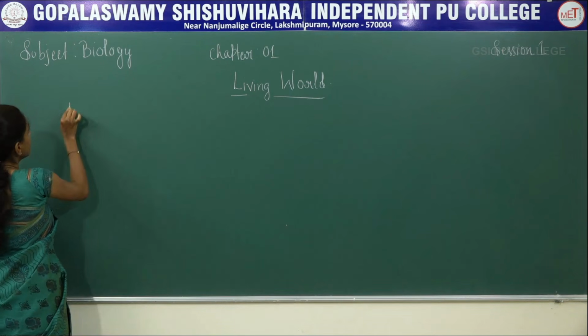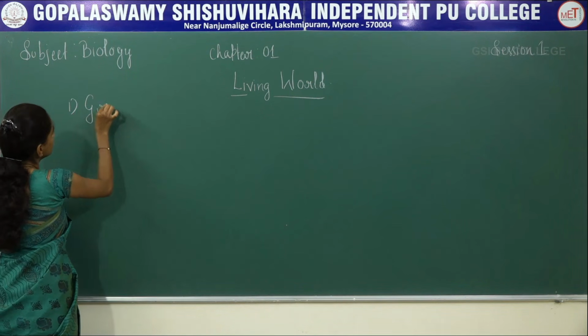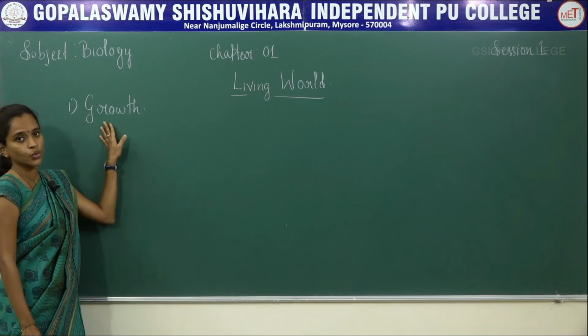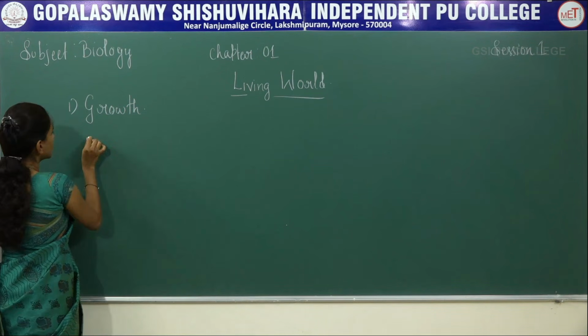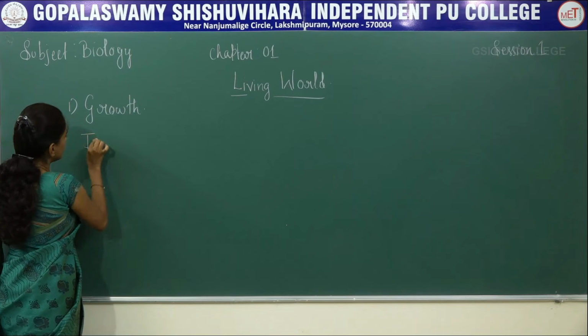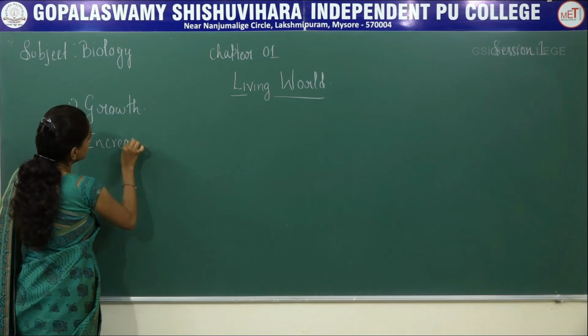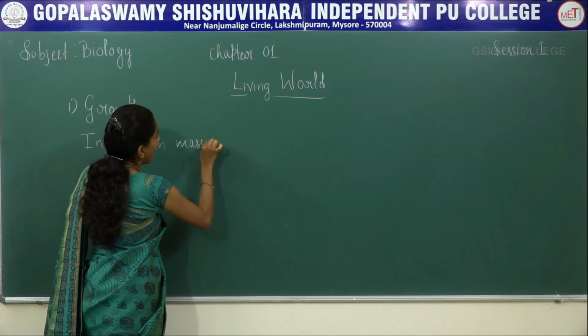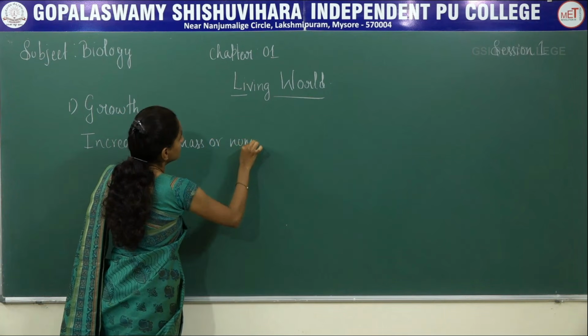First character will be growth. To define growth, what is growth? Growth is increase in mass or number.